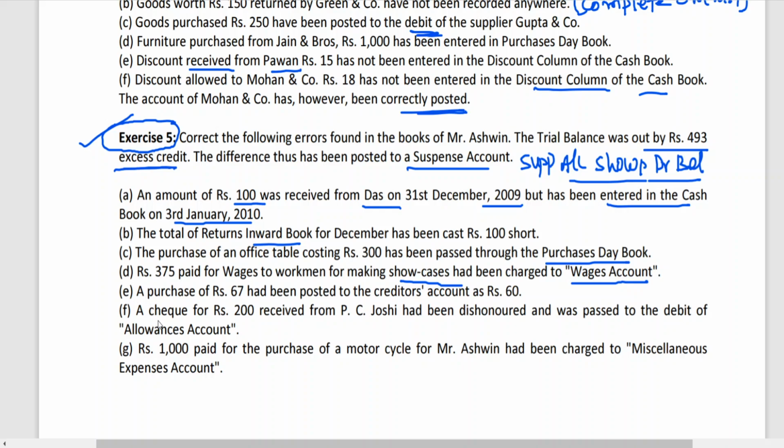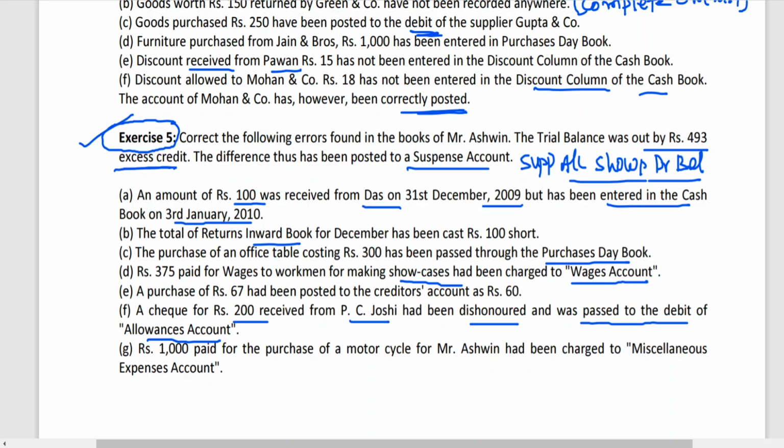Next, a cheque for 200 rupees received from PC Joshi has been dishonoured and was passed to the debit of 11th account. We have seen this transaction in the last class. Cheque dishonoured, what is the entry? Who is the party? PC Joshi. When you receive a cheque, you write bank to PC Joshi. Now reverse it: PC Joshi to bank. That means PC Joshi account is to be debited, bank account is to be credited. But they have debited which account? 11th.